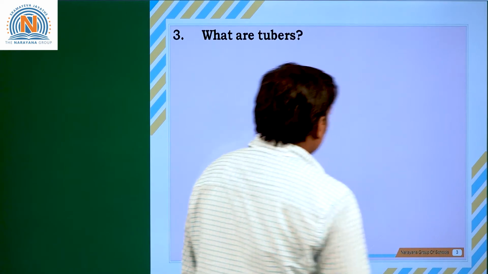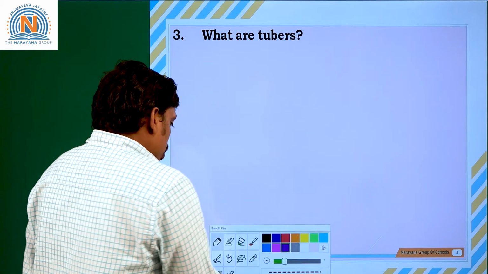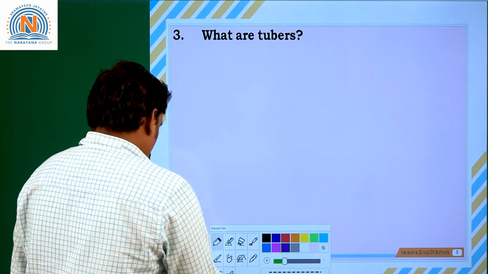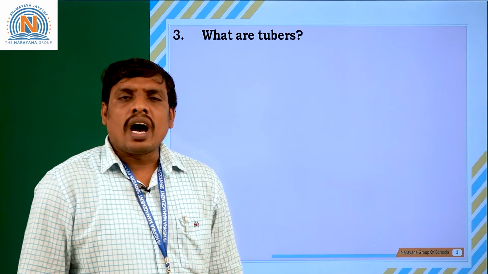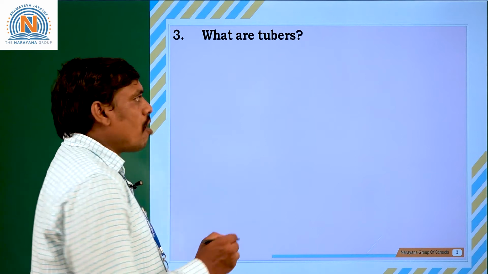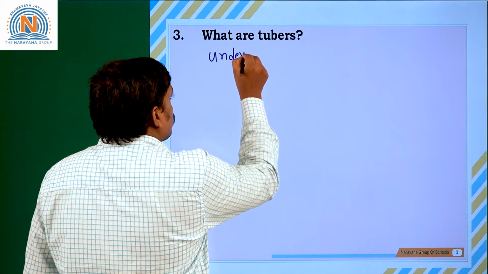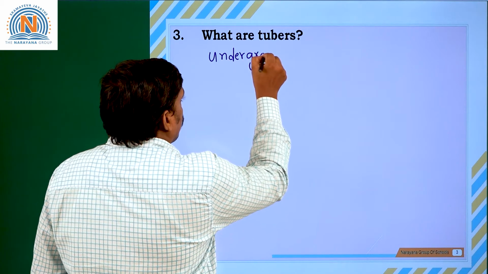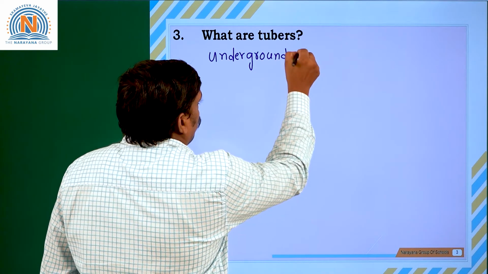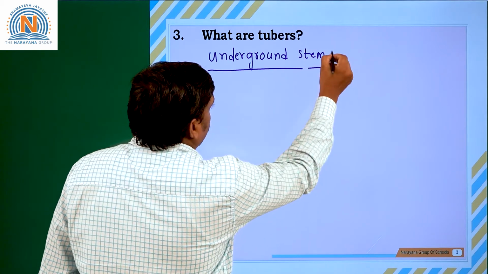Going for the third question. What are tubers? How can you define the tubers, students? Tubers are modified underground parts of the stem. They are underground stems which help in storing food materials.